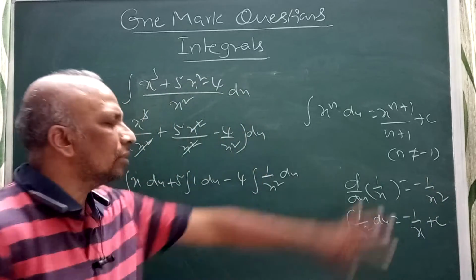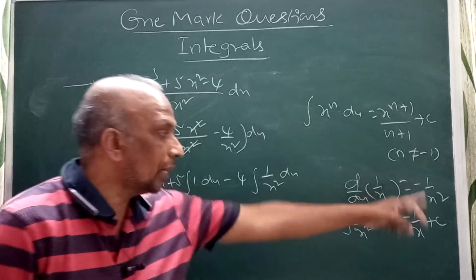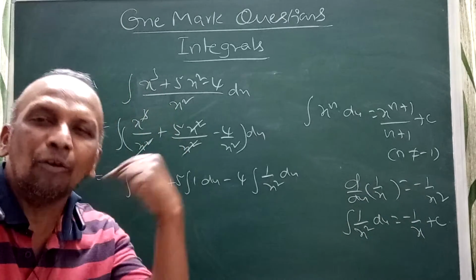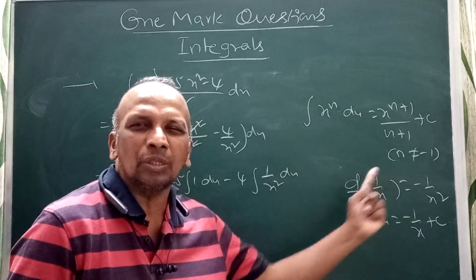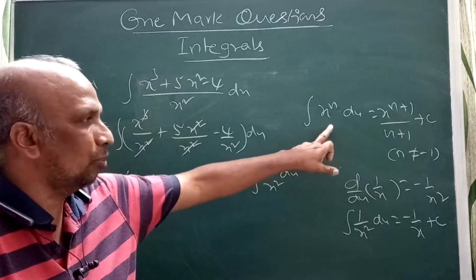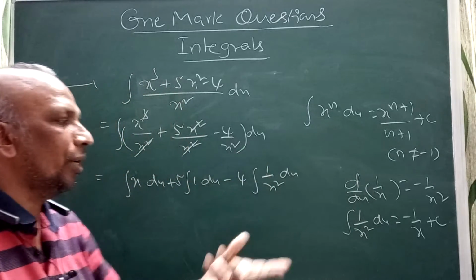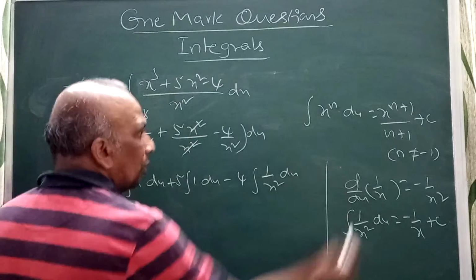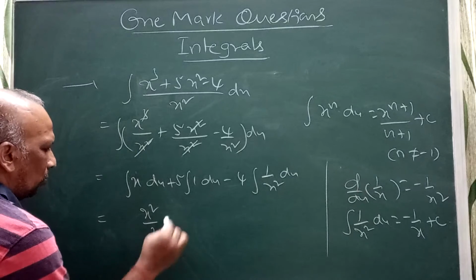If you remember this, you can write your answer directly. If you have not remembered this formula, which we use very frequently, then go ahead with this formula and your answer will be the same. You make it x power minus 2. You can use any one of these. The integral of x dx is x square by 2.